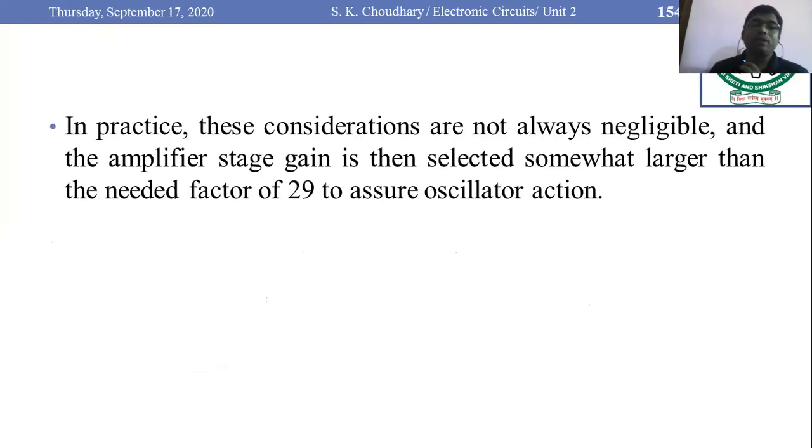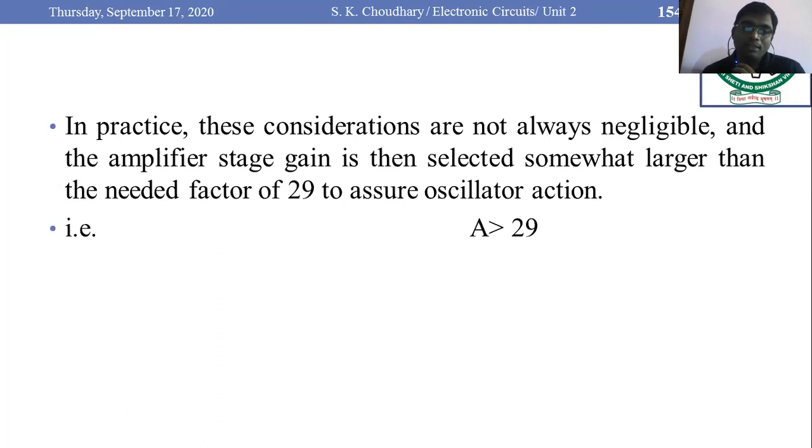Now, in practice, we know that the magnitude of voltage gain is gm times rd parallel capital RD, and now we have to see the other side, that is the feedback factor beta. In practice, these considerations are not always negligible, so the amplifier stage gain is selected somewhat larger than the needed factor of 29 to assure the oscillation action.